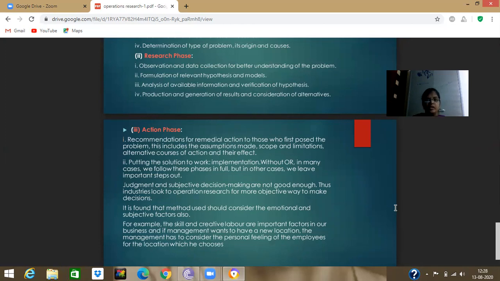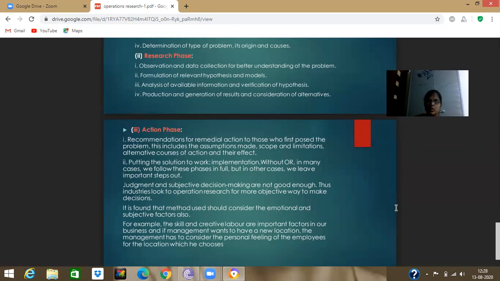And next, the action phase. The action phase is recommendation for remedial action to those who first posed the problem. This includes the assumptions, mode, scope, and limitations, alternative courses of action, and their effect. Actually, we give some samples to different people and observe how it is improving. That is the action phase: putting the solution to work, implementation.